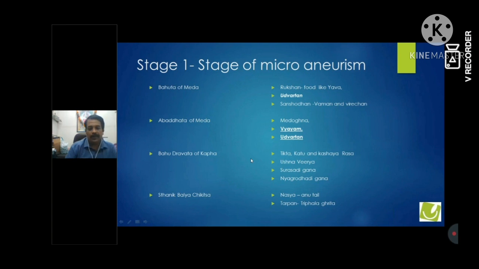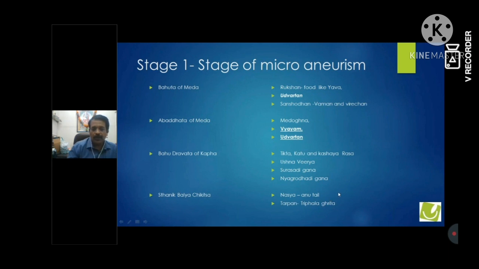Second is Bahudravata of Kapha. For treating Bahudravata of Kapha, we need Rukshana. For that, we need Tikta, Katu and Kashaya Ras, specifically Kashaya Anuras Dravya, Ushna Dravya. These are Dravyas specifically mentioned in Charak Samhita as Surasadi Gana and Nyagrodhadi Gana. You can give Surasadi Gana with Tail if it is Vata dominant, and with Ghruta if it is Pitta dominant. You can give Surasadi Gana Dravya as a decoction if the patient has too much Kapha. That way you can check Bahudravata of Kapha.